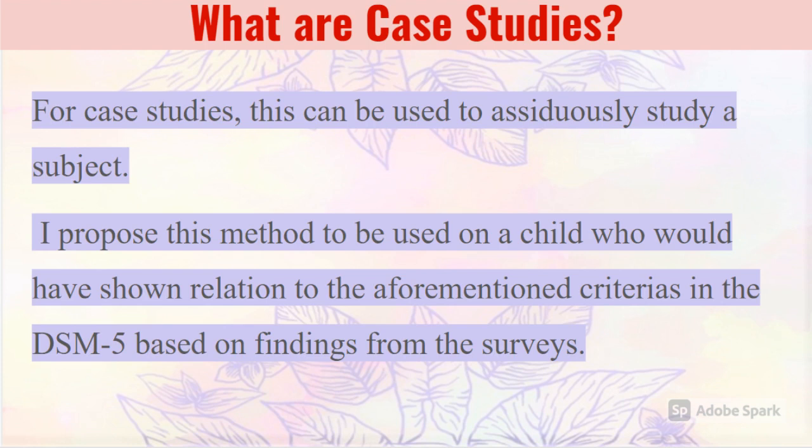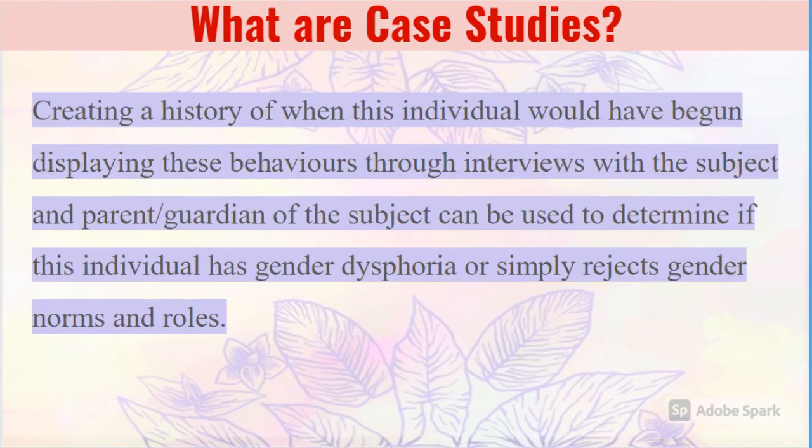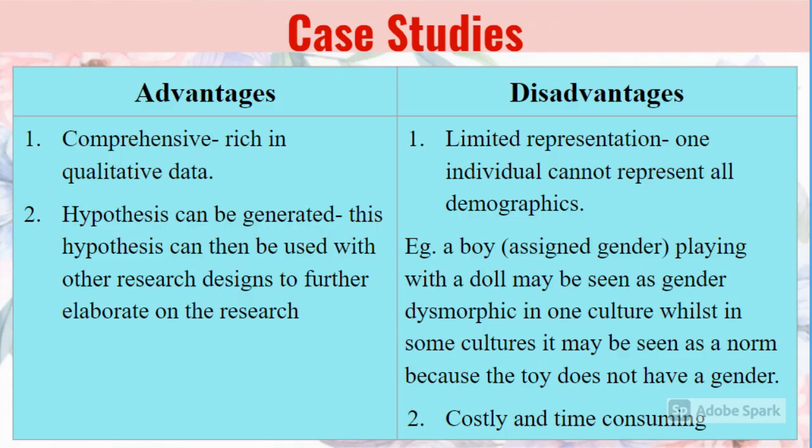This can be used to assiduously study a subject. This method can be used on a child who would have shown relation to the aforementioned criteria in the DSM-5 based on the findings from the survey. Creating a history of when the individual would have begun displaying these behaviors can be used to determine if they have gender dysphoria. Advantages: it is comprehensive and a hypothesis can be generated. Disadvantages: limited representation as one individual cannot represent all demographics, and it is costly and time-consuming.